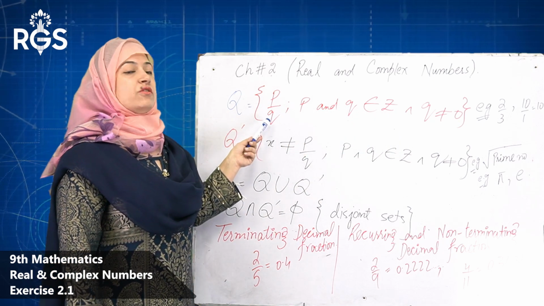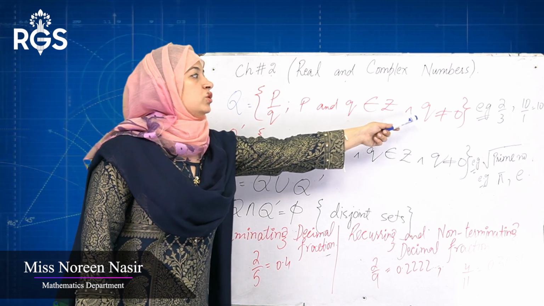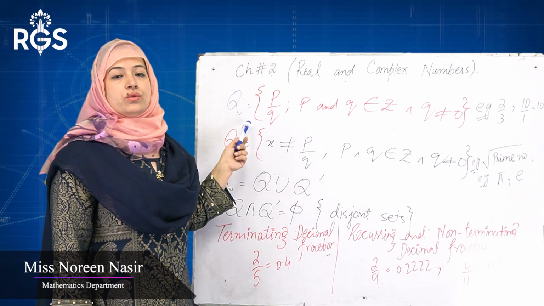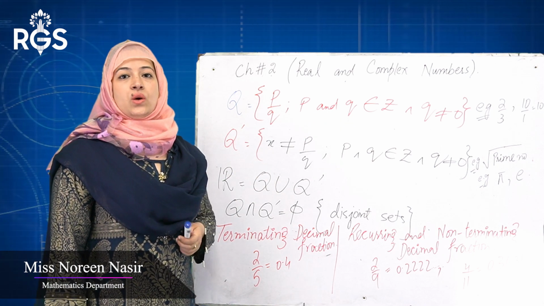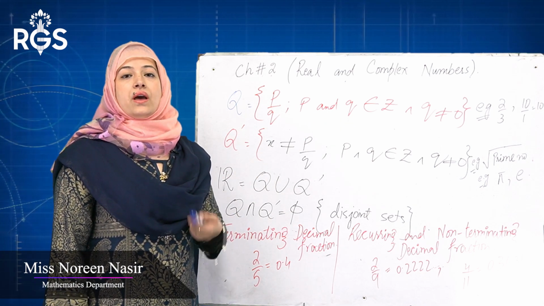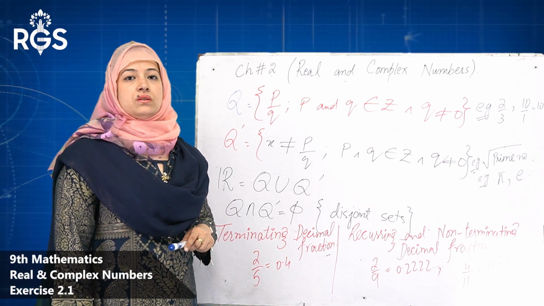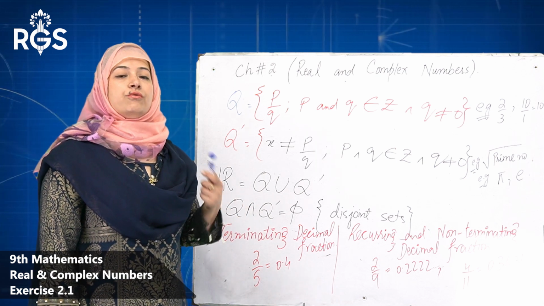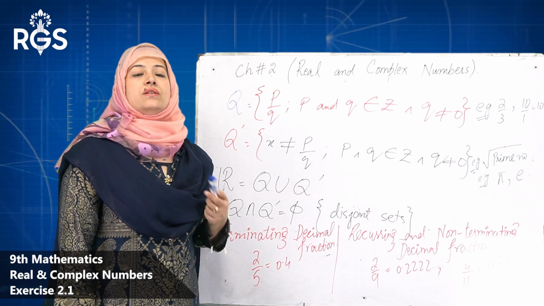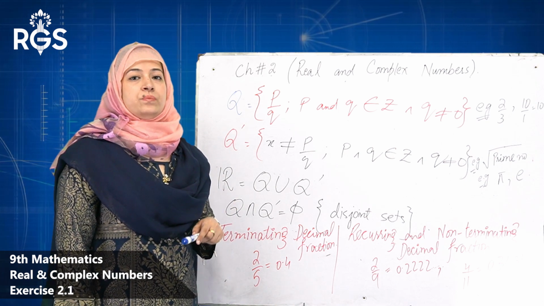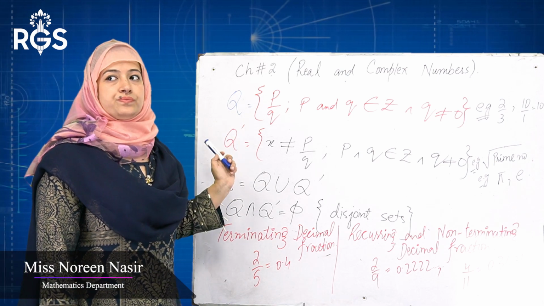For example, 2 by 3, 1 by 2, 3 by 4, any number 5. You can write like this 5 by 1, which is equivalent to 5. 5 is also a rational number. 2 is also a rational number, because you can write like this 2 by 1. 1 by 2, 3 by 4, these are all rational numbers.